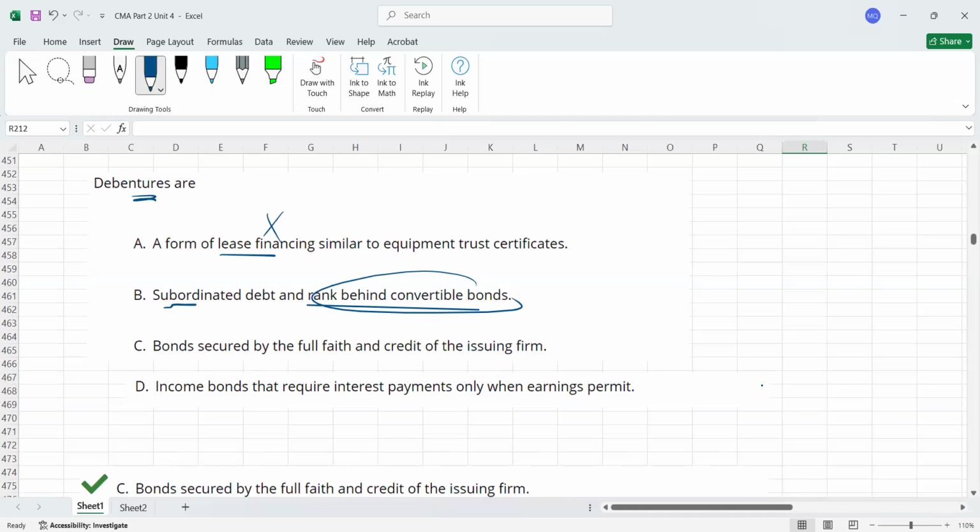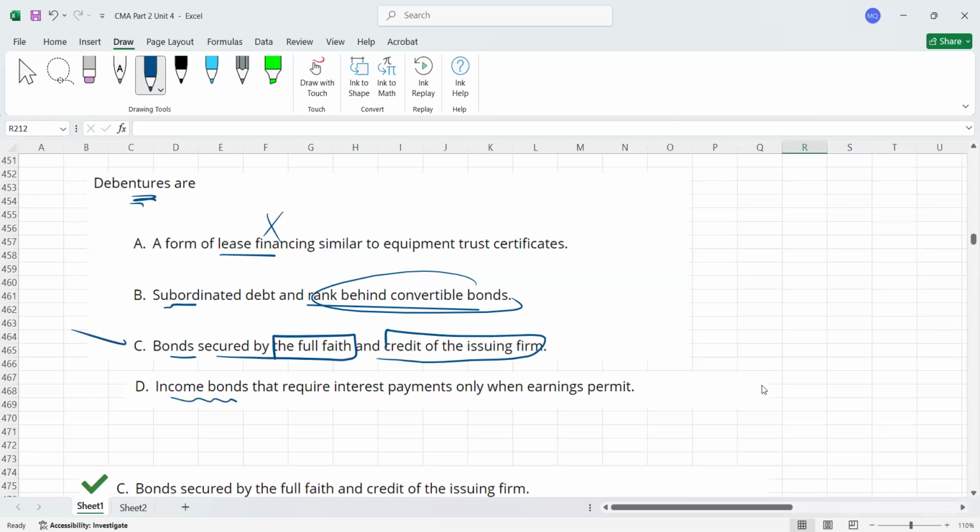Debentures are bonds secured by the full faith and credit of the issuing firm. Yes, you just have faith in the borrower that he will return your money. You don't have any specific collateral. Okay, so that's the correct option.